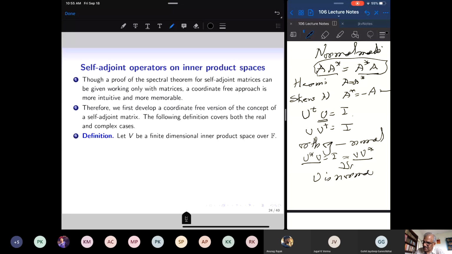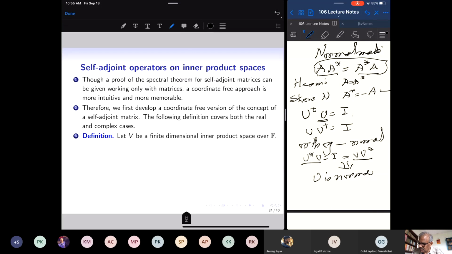Suppose I have a finite dimensional vector space which is an inner product space. So we are dealing with Rn with the inner product, and Cn with the inner product. The most commonly used inner products are the dot product and the Hermitian inner product.